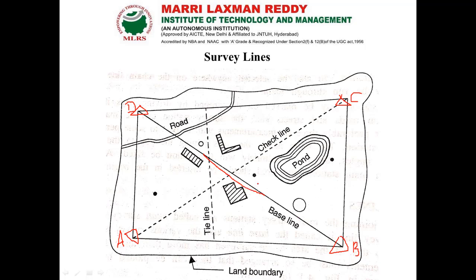From the baseline we have to make some triangulation stations. For that we have to fix the cross staff here, so that we can get the perpendicular points for the fencing points C and A.